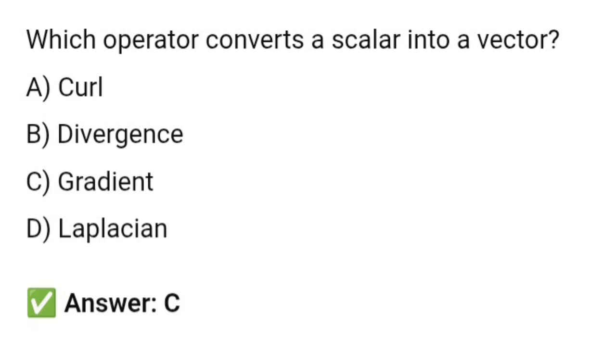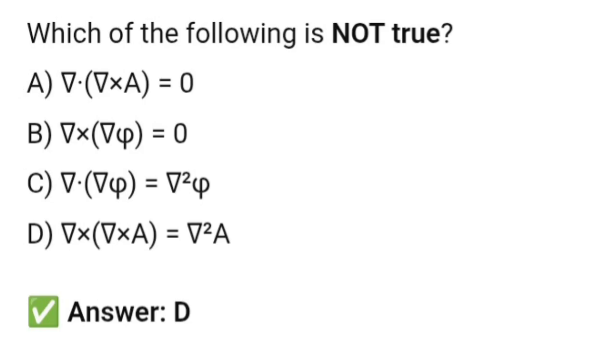Next question. Which operator converts a scalar into a vector? So the gradient operation converts a scalar function into a vector. So option C is correct.